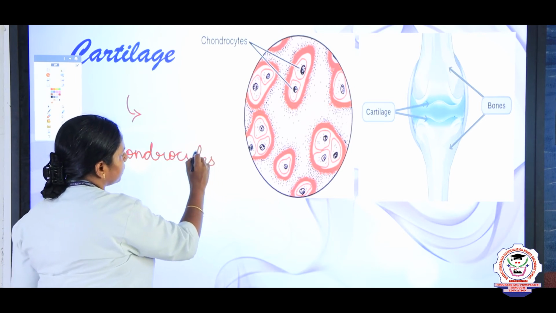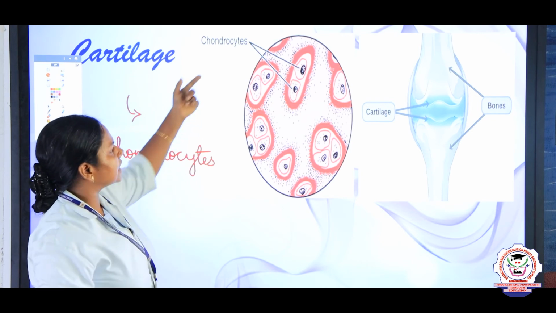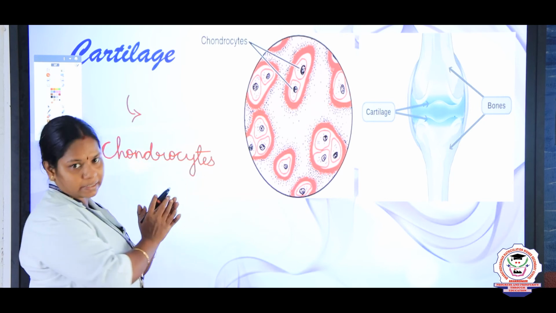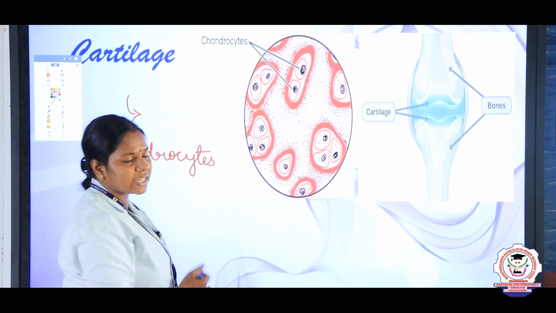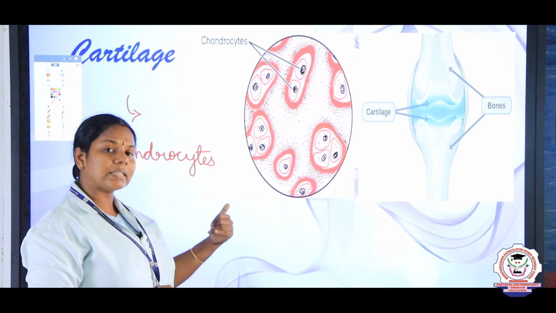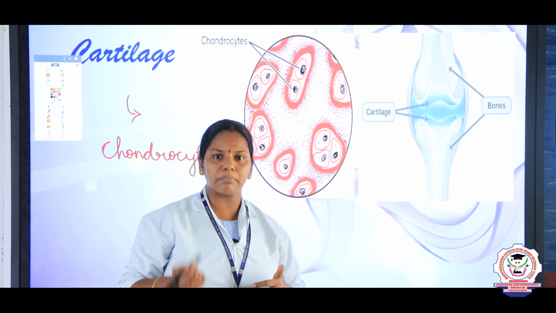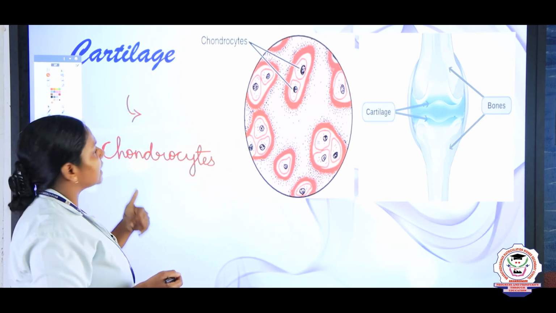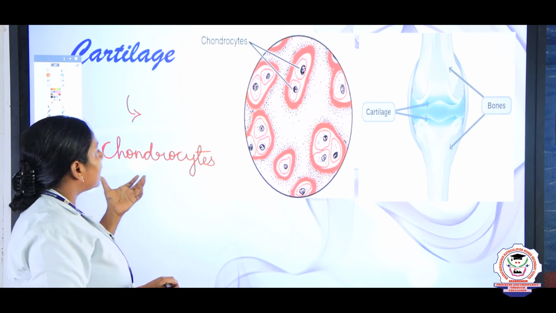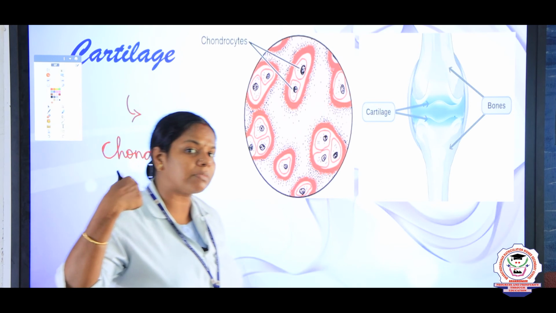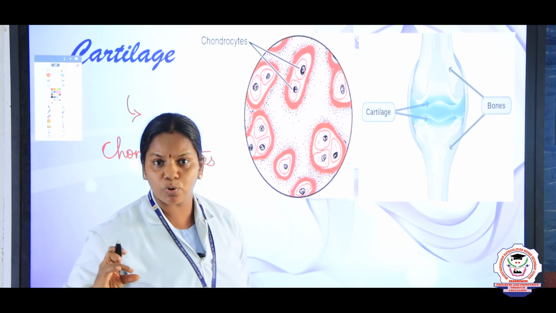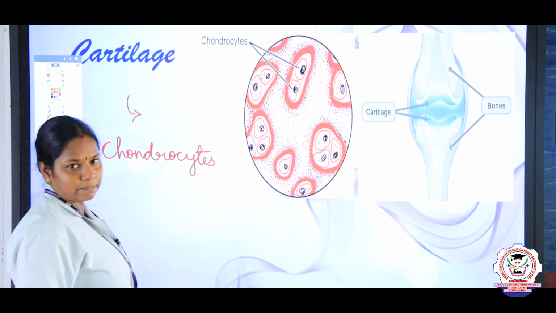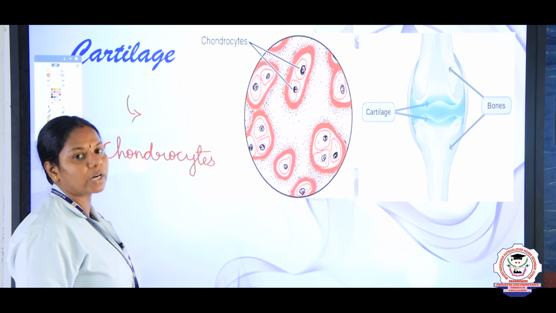Chondrology is the study of cartilage. So the cells of the cartilage we call chondrocytes. Yes, the chondrocytes you can see they are packed, and the space in between them we call lacuna. This cartilage makes the tissue very flexible, right. The cartilage tissue is very helpful. For example, our vertebral column is made of many separate bones called vertebrae, and each vertebra is connected by the cartilage only. So the cartilage is a special type of connective tissue.